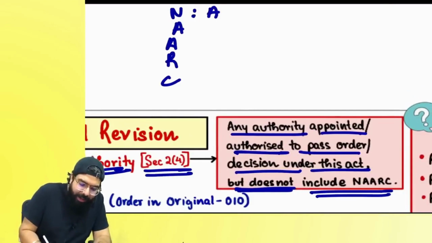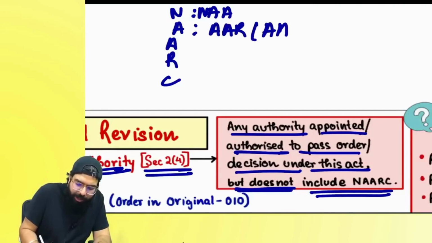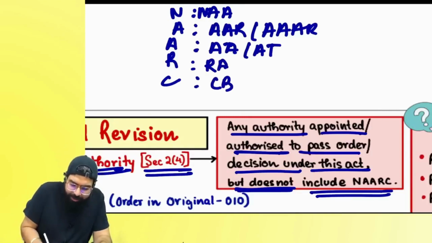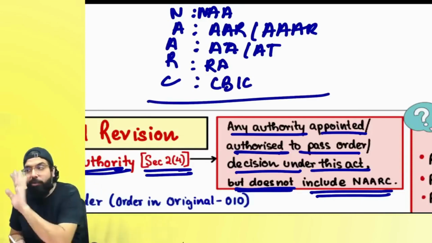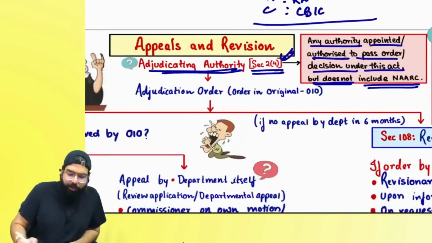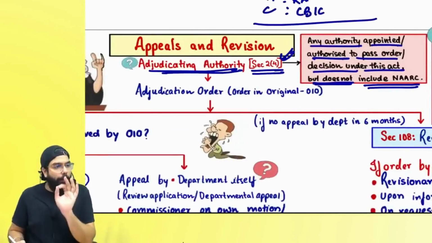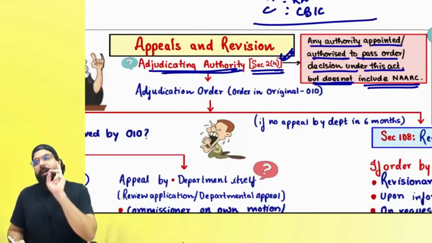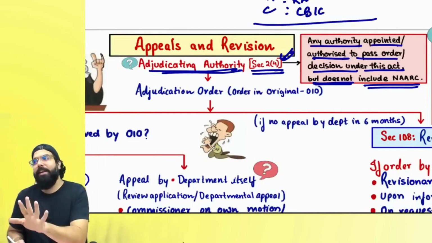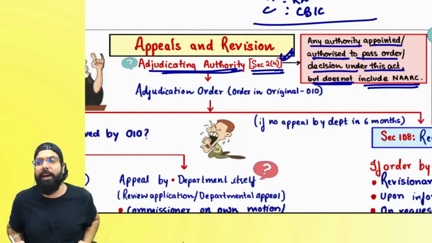N means National Anti-Profiteering Authority. AA means Authority for Advance Ruling or Appellate Authority for Advance Ruling. A means Appellate Authority or Appellate Tribunal. R means Revisionary Authority and C means CBIC. Their orders are not adjudication orders. Always remember that. So, adjudicating authority means any authority appointed or authorized to pass an order or decision under GST, whichever authority is giving it, that is an adjudicating authority, but not NAARC.